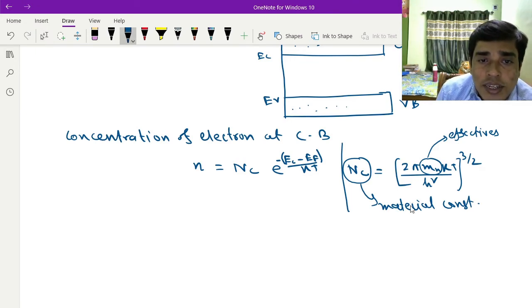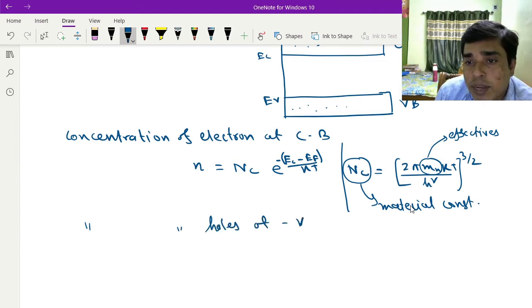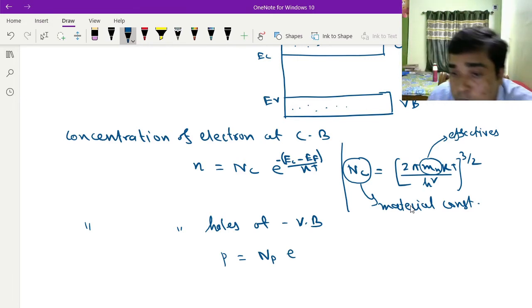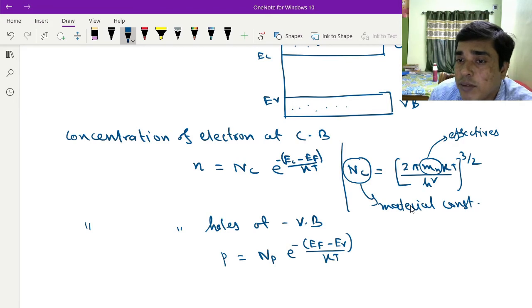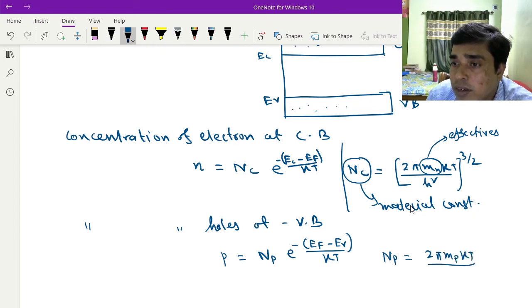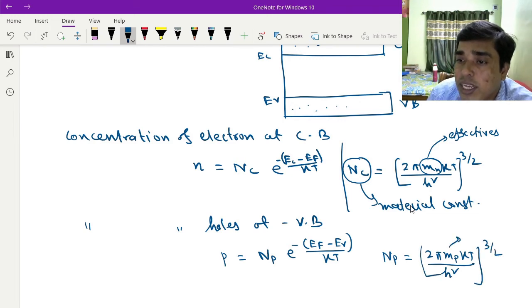Now the concentration of holes at the valence band can be written as p equals Np e to the power minus EF minus EV divided by KT. Here Np is given by (2 pi mp KT divided by h square) whole to the power 3 by 2, where mp is the effective mass of the hole.